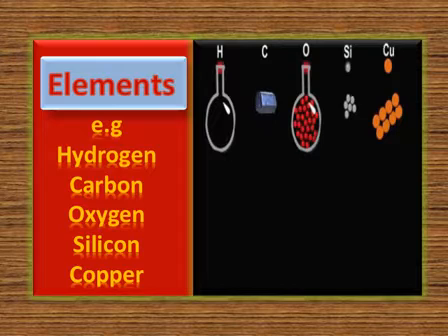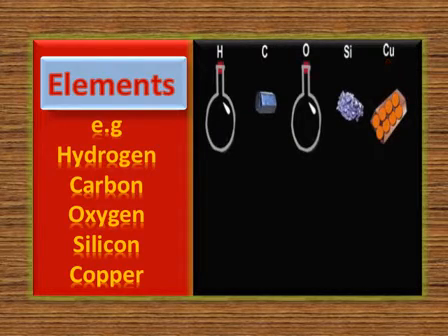Next is carbon, having a metallic form, then oxygen, again a gas. Silicon: the atoms have a metallic shape, they are solid, and they are used in computer chips. Copper is a metal with a shiny appearance, and it is used in wires.